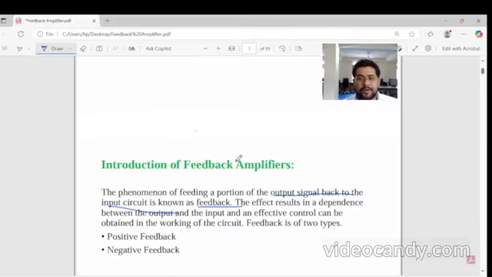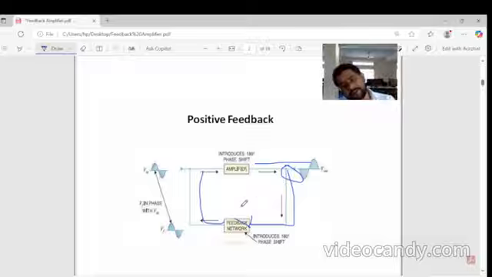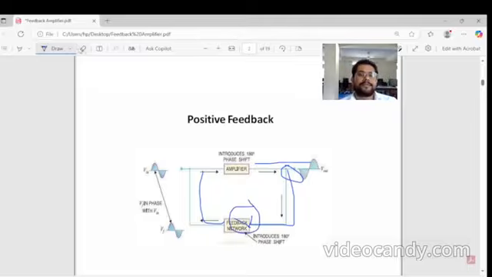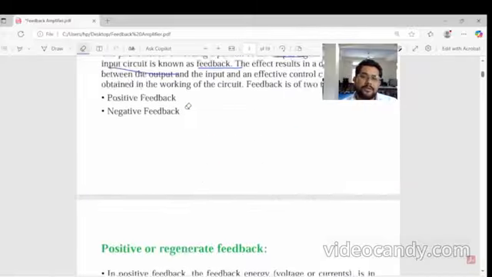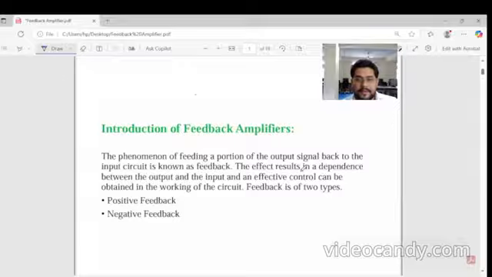Feedback is nothing but providing some part of the output, using the feedback network, to the input. How much of the part we provide is decided by the feedback network. The effective resultant dependence between the output and input, and the effective control that can be obtained in the working of the circuit.